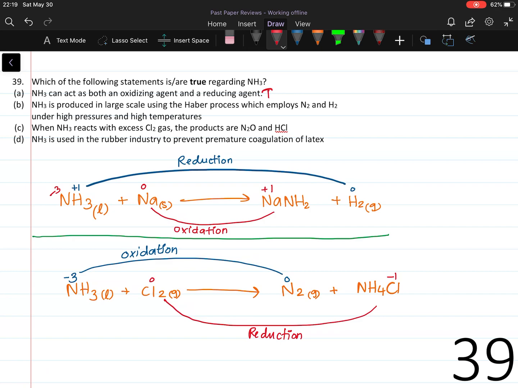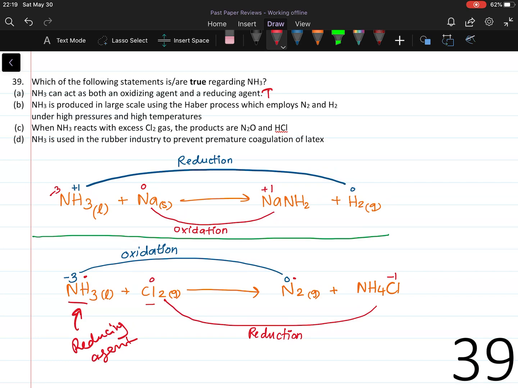The example given is ammonia reacting with chlorine gas, giving nitrogen gas and ammonium chloride. Here, ammonia acts as a reducing agent by reducing chlorine from a 0 oxidation state to -1. The nitrogen atom in ammonia gets oxidized from -3 to 0 to form nitrogen gas.